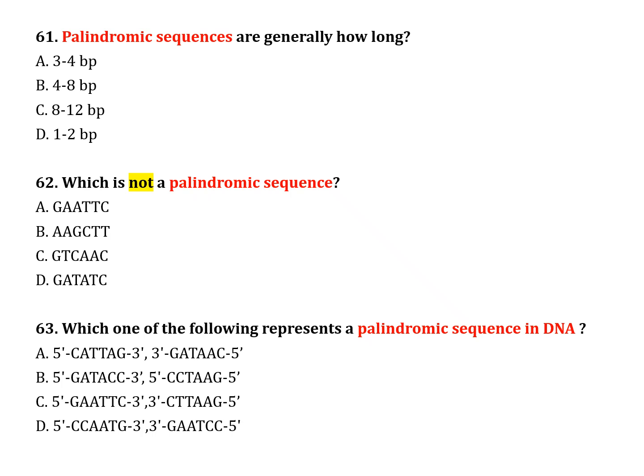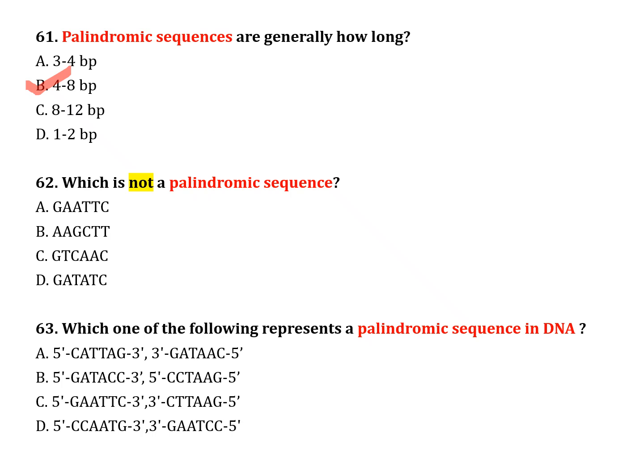The next question, number 61. Palindromic sequences are generally how long? Option A, 3 to 4 base pair. Option B, 4 to 8 base pair. Option C, 8 to 12 base pair. Option D, 1 to 2 base pair. Correct answer is option B, 4 to 8 base pair.